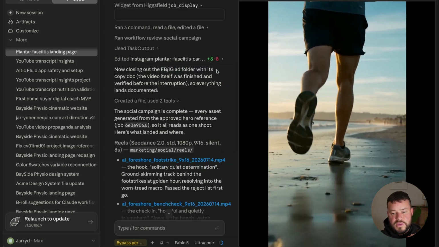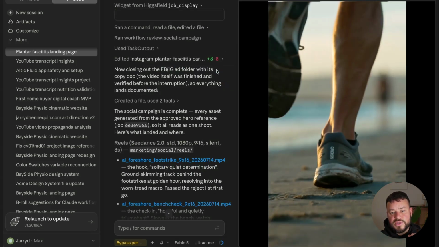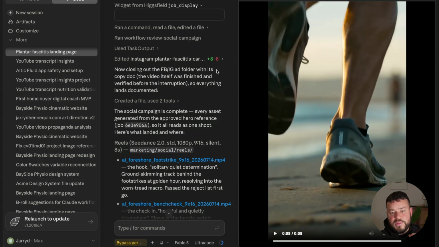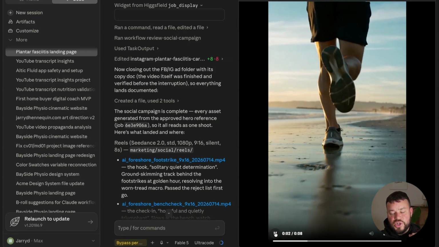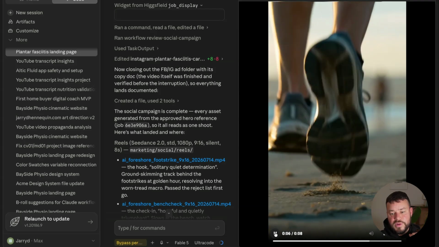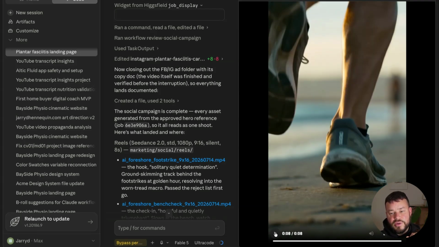So this looks pretty similar to what we generated before. You can see it's showing a person running along the beach. This looks like it's definitely in Port Melbourne or around that area. And then it's zooming in onto the person's ankle and calf. And you can see that it's really focusing in on that area, highlighting there might be some pain or some discomfort they might be experiencing. And normally this sort of video partnered with a really clear call to action and consistent messaging would likely drive some sort of interaction if someone is experiencing that themselves.